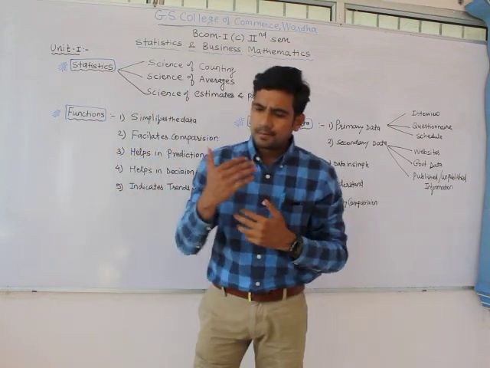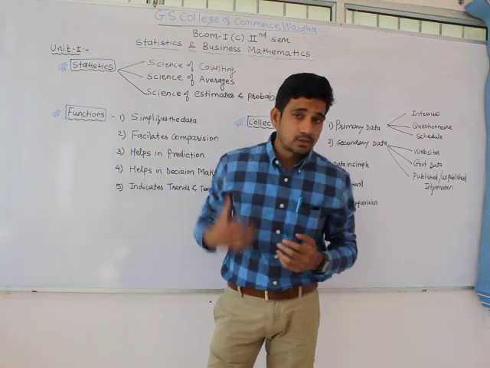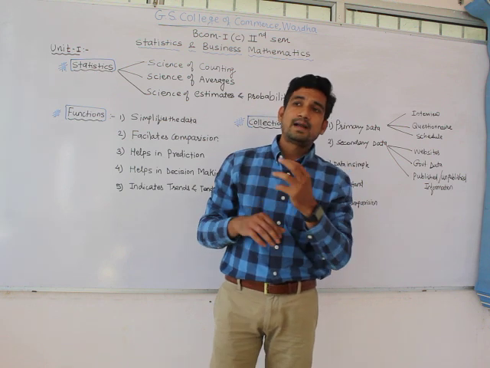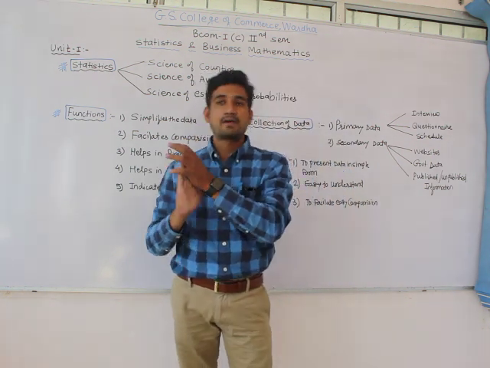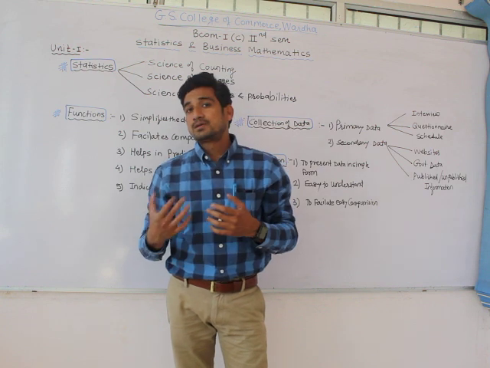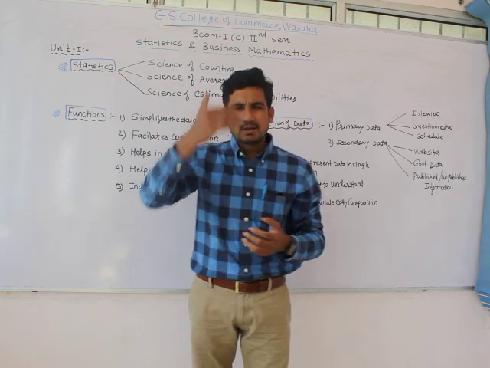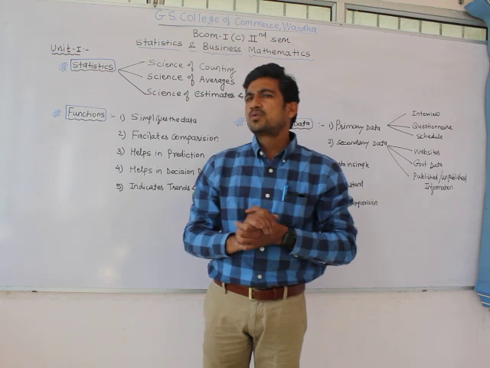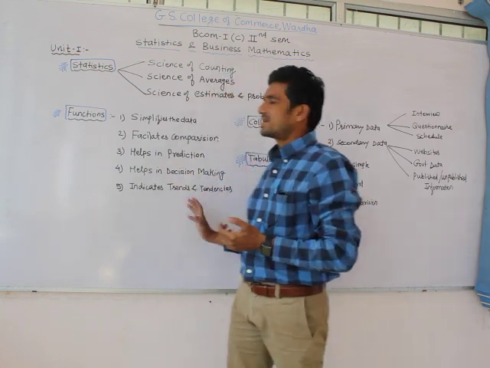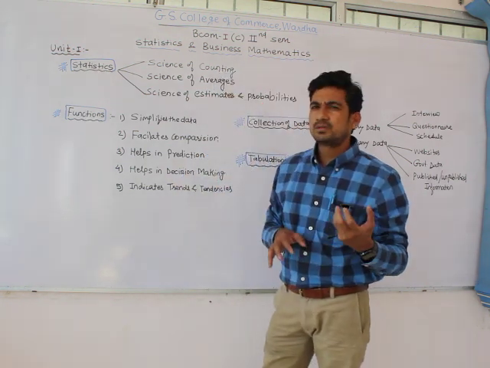Is there a boost in the sale of that particular commodity, or is that commodity not having that boost in sale, or will the sale decline? That trend is going to be found out with the help of statistics. How are you going to find out that thing?